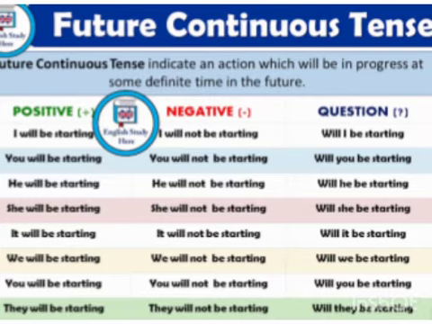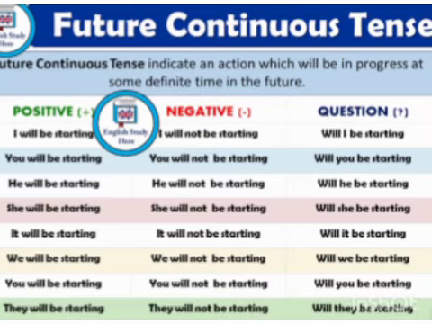I will not be starting to Chennai tomorrow. You will not be starting, he will not be starting, she will not be starting, it will not be starting, we will not be starting, you will not be starting, and they will not be starting. These are the examples for the negative sentences of future continuous.